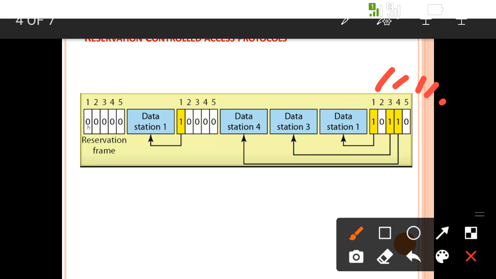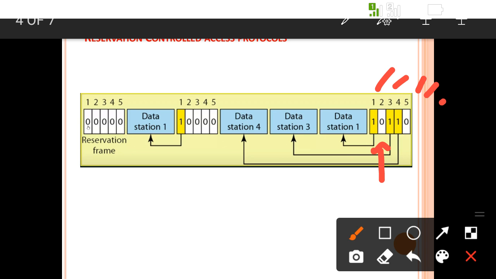Means if there are 5 stations, it is not necessary that all 5 stations send the data in the particular time period. So for the particular time period, suppose station 1 wants to transmit the data, so there should be a 1 in its slot. So here there will be a 1. Then for station 2, at this particular time, it does not want to transmit the data, that is why it is writing a 0. Again the same thing for the third, fourth and fifth also.